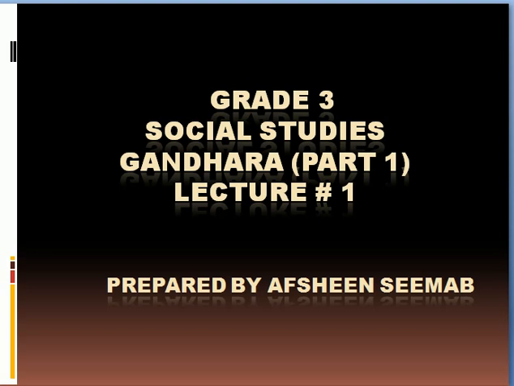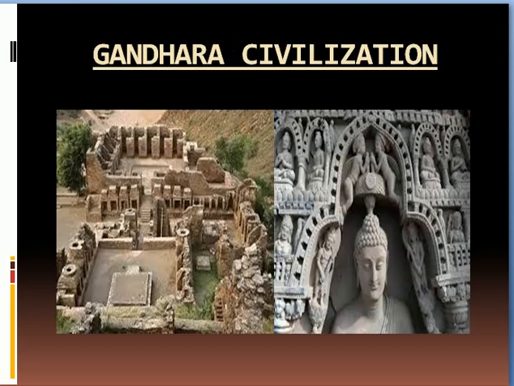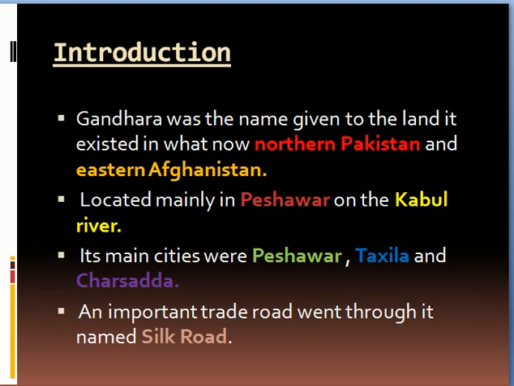In this lecture, students, you will be able to describe the important features of Gandhara civilization. Let's talk about Gandhara. Gandhara was the name given to the land. It existed in what is now northern Pakistan and eastern Afghanistan. It is located mainly in Peshawar on the Kabul River.